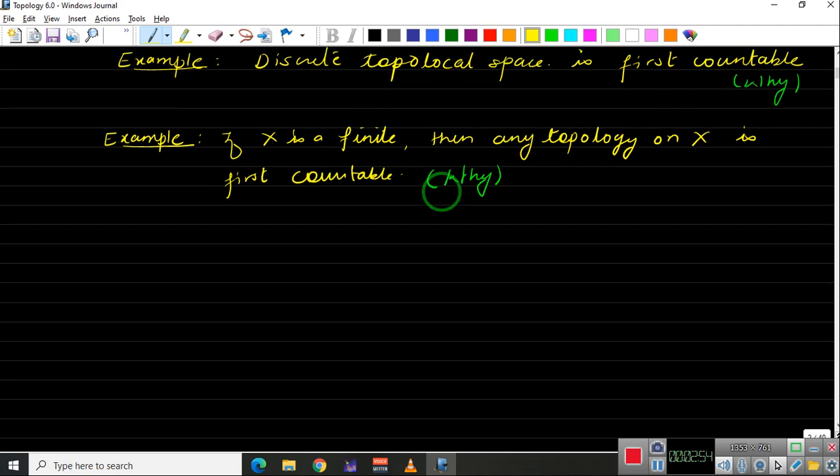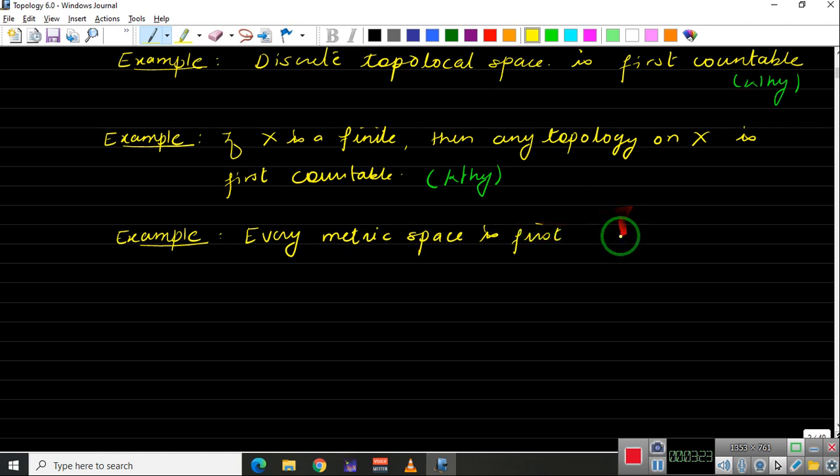Let us take a particular example, say a metric space. Let us take a metric space and talk about its first countability. The statement is: every metric space is first countable.